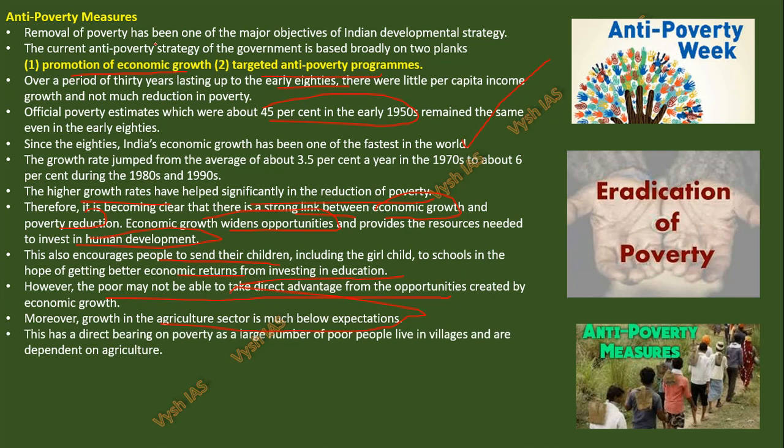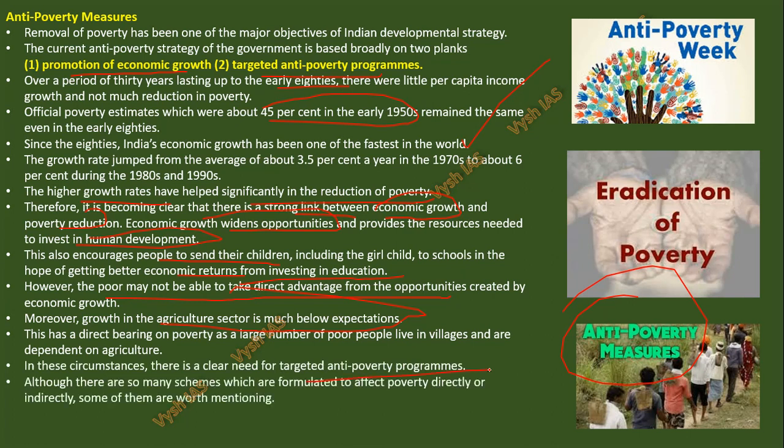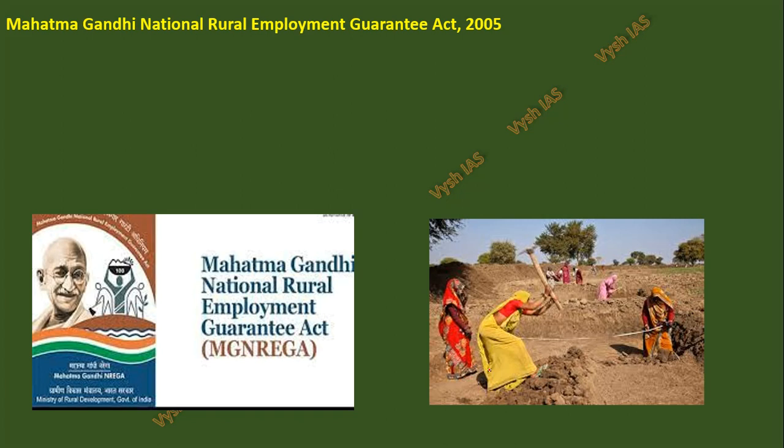Okay, that is why we need anti-poverty measures and many schemes, which we will discuss in the next 2-3 slides. So there is a clear need for targeted anti-poverty measures. One very important scheme which the Congress government started, a very, very beneficial scheme, which even the present government is also continuing. Remaining, I think everything which Congress started, BJP would have stopped it or removed it